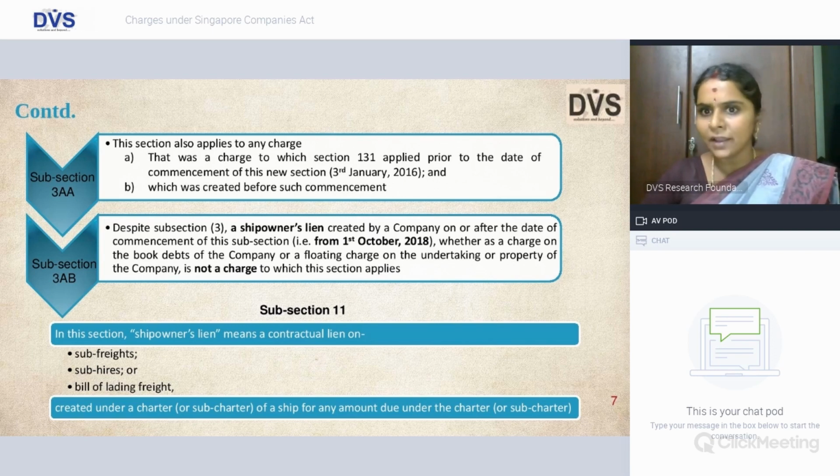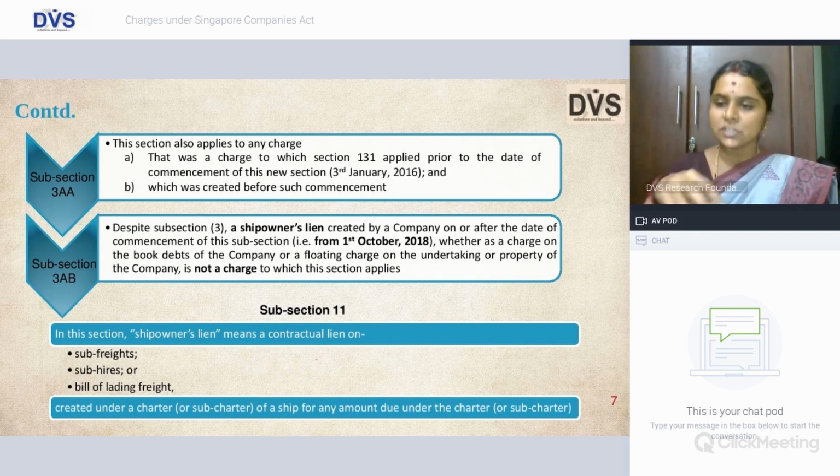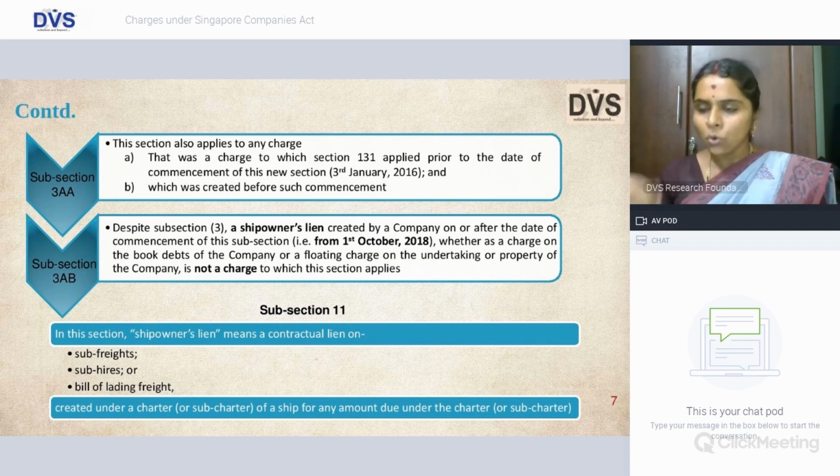A subfreight subhire is almost the same concept, where it is a lien which is marked on the payment required to be made to the person who is obligated to pay the owner. So, ideally it should be called a subcarrier who has to make the payment to the carrier, and this lien is marked on this primarily for the overall hire charges which is payable to the owner of the ship by the charterer.